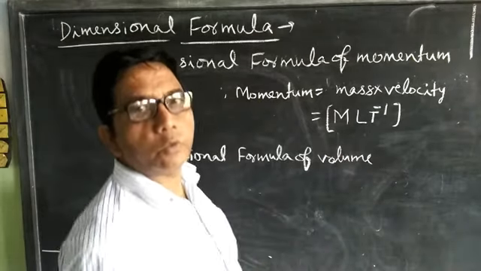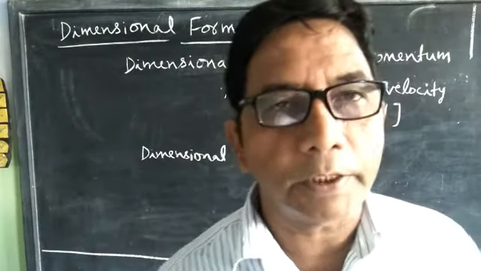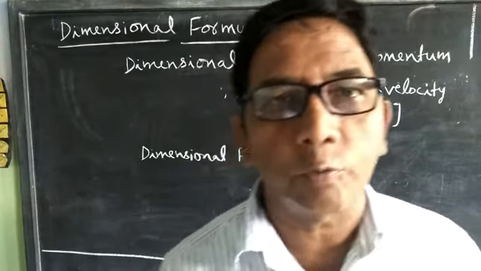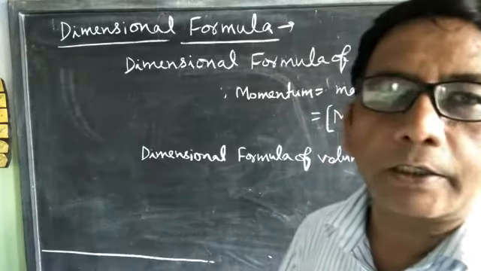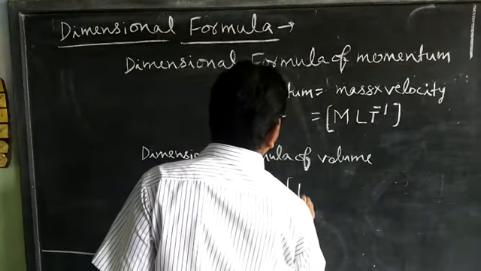Since volume is equal to length into breadth into height, then length can be represented by L, breadth can also be represented by L, and height can also be represented by L. Therefore, the dimensional formula of volume is [L³], that is L cube.